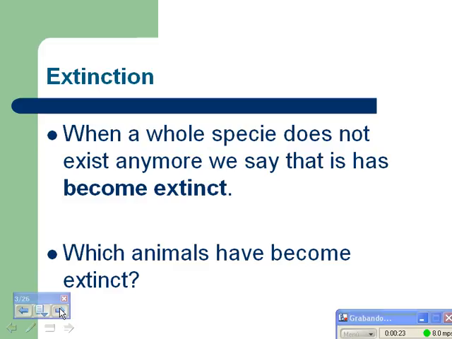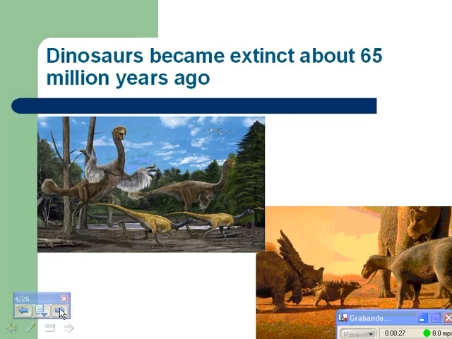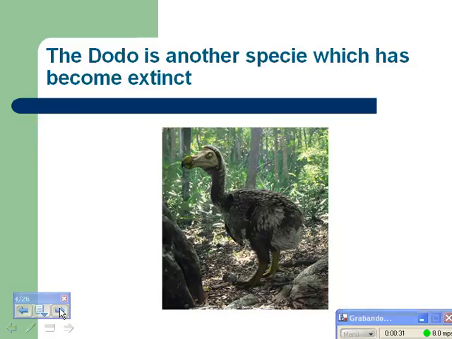Which animals have become extinct? Dinosaurs became extinct about 65 million years ago. The dodo is another species which has become extinct.